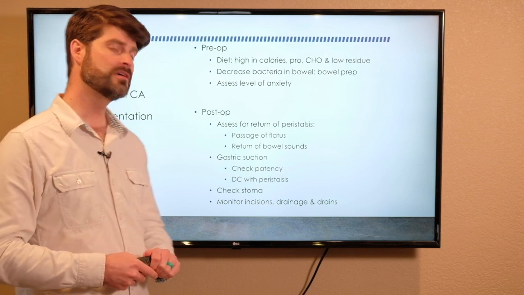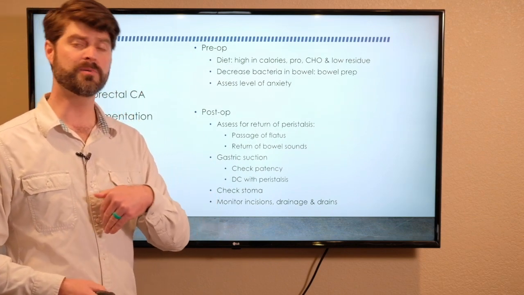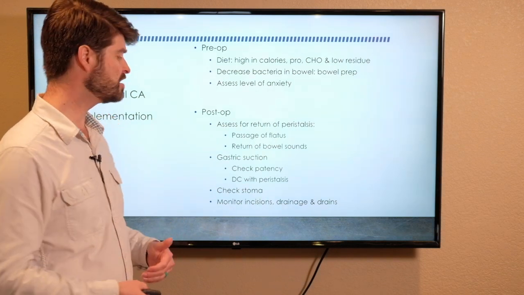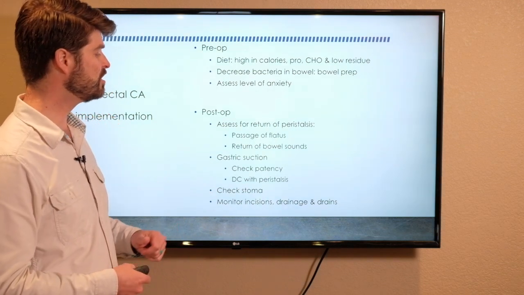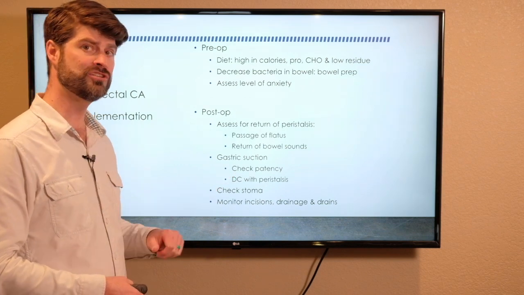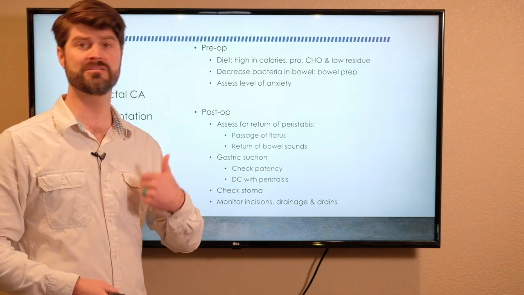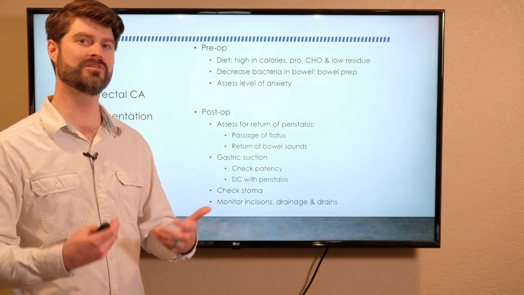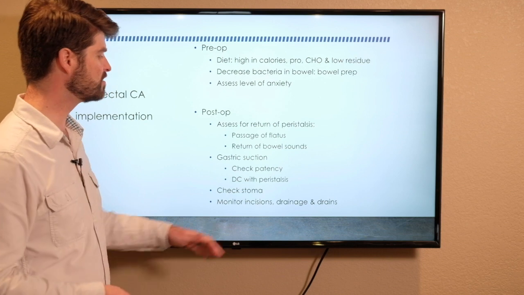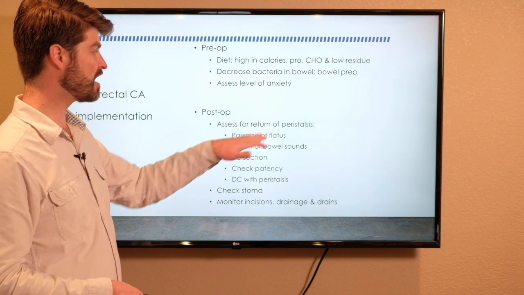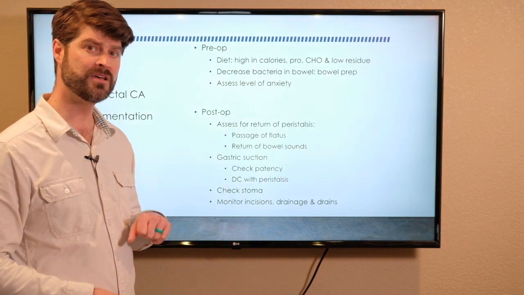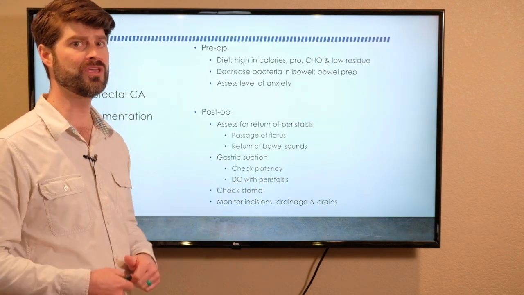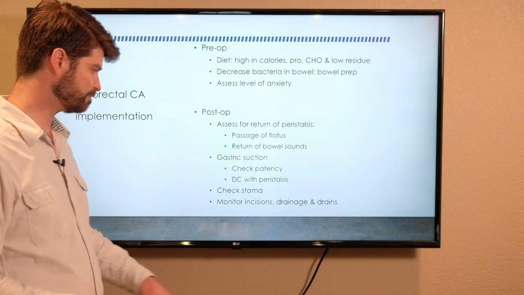Gastric suctioning. So this is via NG tube, depending on where the cancer in the bowel really was and whether or not that needs to continue. So if they have an NG tube in place, we need to make sure that tube stays patent, meaning that the suction isn't blocked, that we're actively removing gastric contents. And then once the patient starts to have a return of normal bowel sounds and activity, we want to take that tube out and start promoting PO intake for our patients.